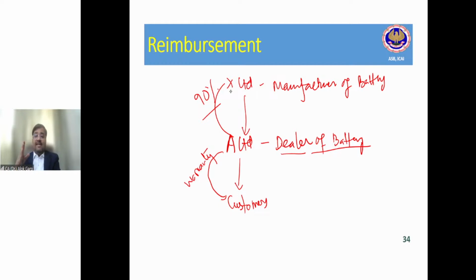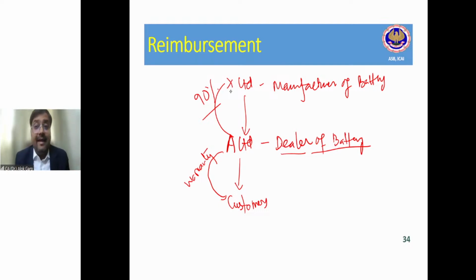But guys, in this case, A Limited has to create or recognize a full liability of 1 crore rupees in the balance sheet. Why? Because A Limited is liable towards the customers. And at the same time, A Limited will also recognize a reimbursement asset on the asset side, because this arrangement is between X Limited and A Limited, and the other arrangement is between A Limited and the customers, right? And in this case, in the balance sheet, offsetting will not be there. Why? Because the reimbursement asset is with a different party and the liability is with a different party.